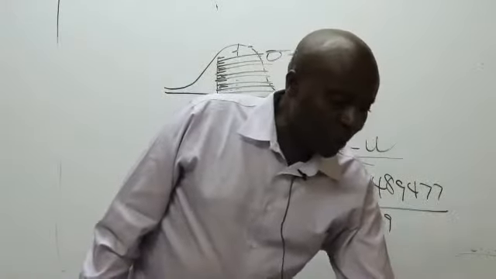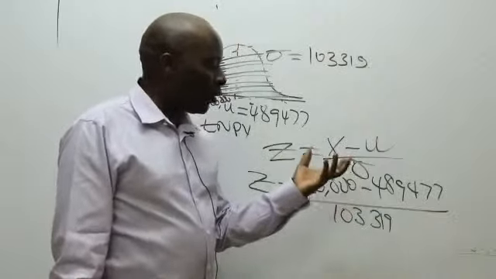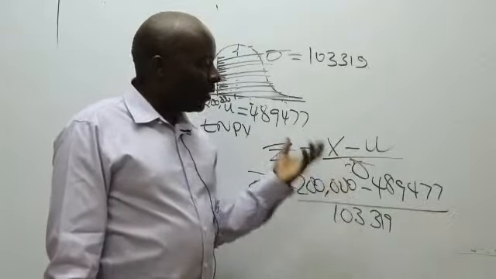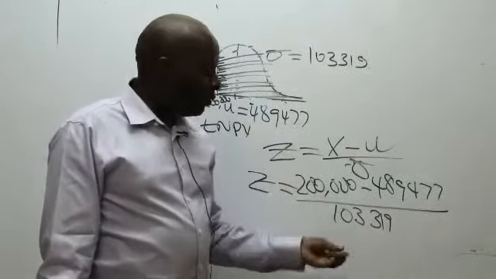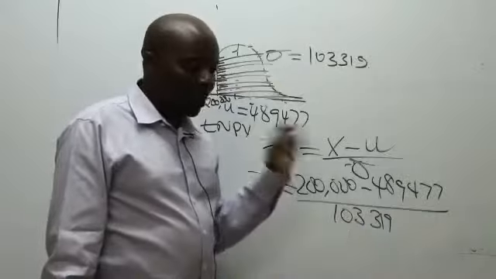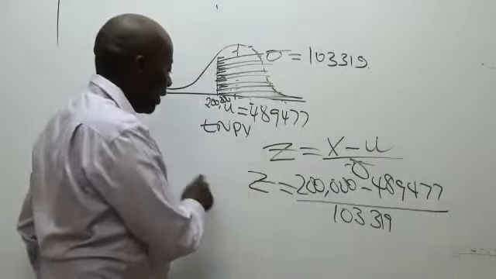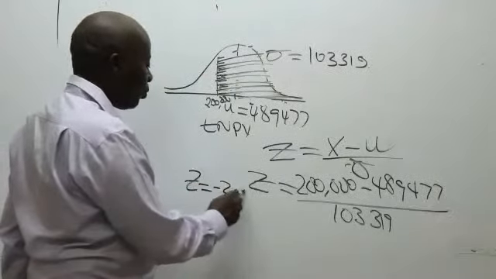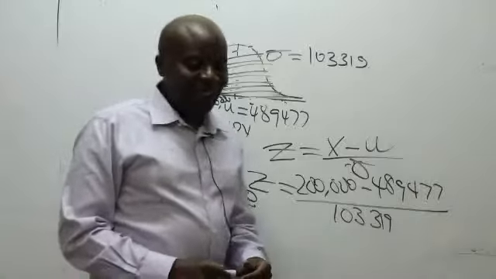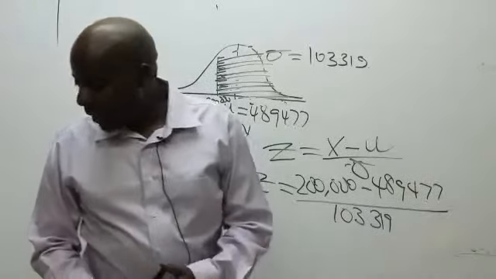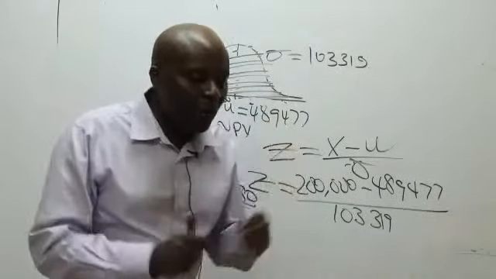Please remember, as you're calculating this Z, first of all, you must give us the numerator difference alone. You say 200,000 minus 489,477 equals whatever you get there, you divide now by 103,319. All of us, I hope you're able to get a Z of negative 2.80. Is that okay? Now, from there, ladies and gentlemen, I expect you to pick your normal table.